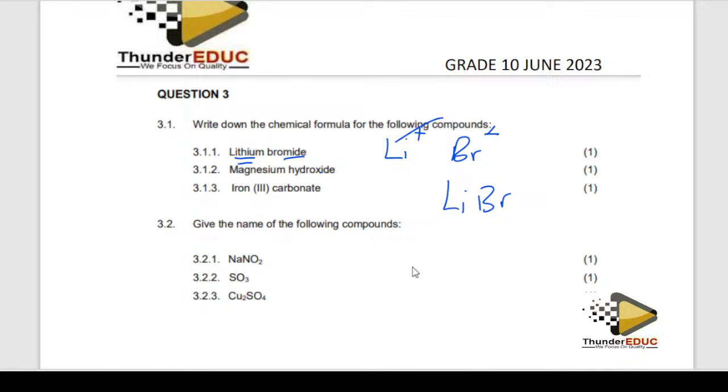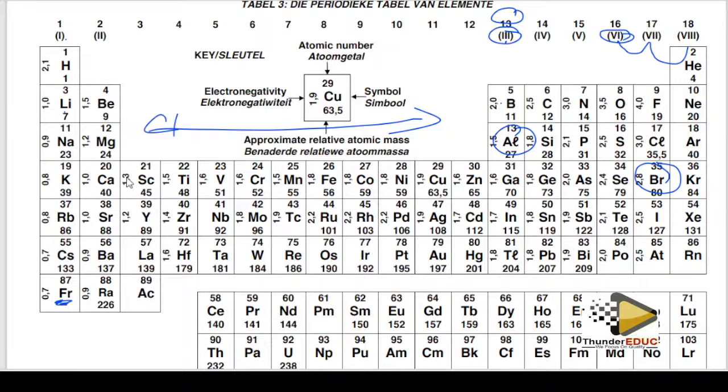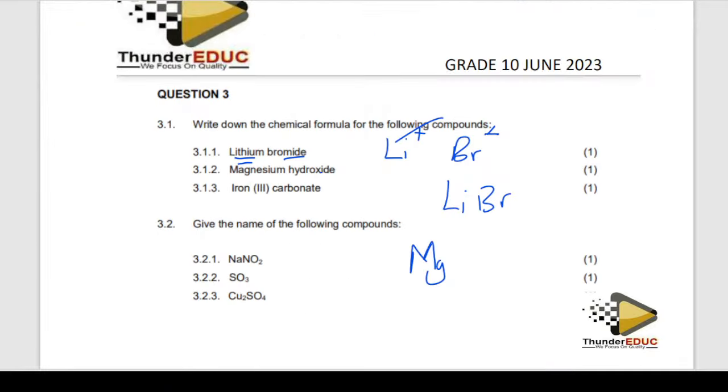Magnesium is in group 2. Go to group 2, you'll find magnesium. It means that magnesium is going to lose 2 electrons, so it becomes positively charged. Is it clear? And then hydroxide is a radical. You're supposed to know them. So it's negatively charged.